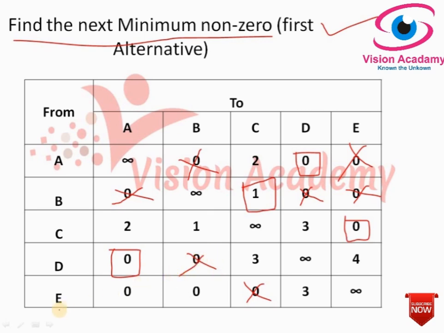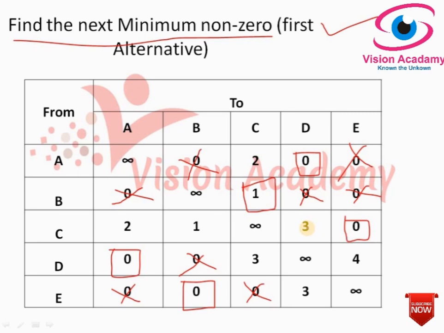In the next row again there is an assignment. I will select this 0 and cross out this 0. Now we have to check whether we have reached the optimal condition. The number of rows and columns is 5, and the number of assignments is also 5: 1, 2, 3, 4, 5. Not only this, we should ensure that in each row and column there is only 1 assignment. That is also fulfilled in this example.